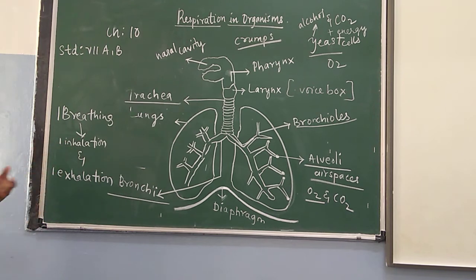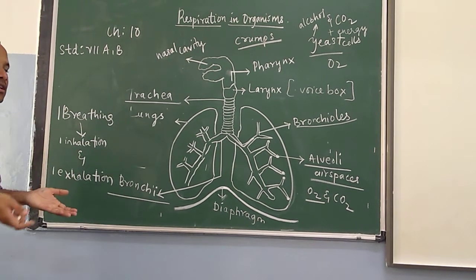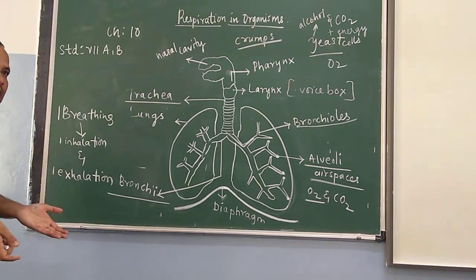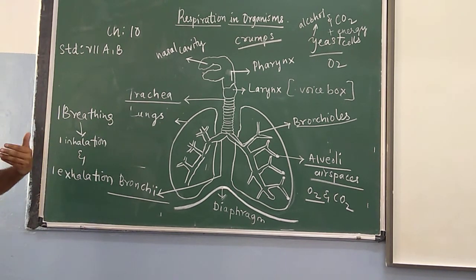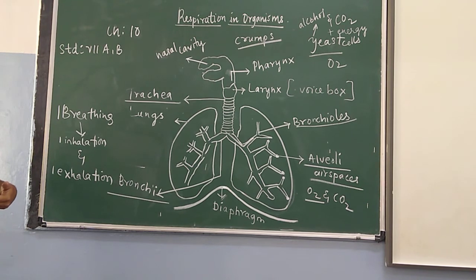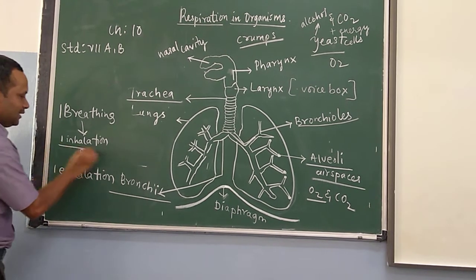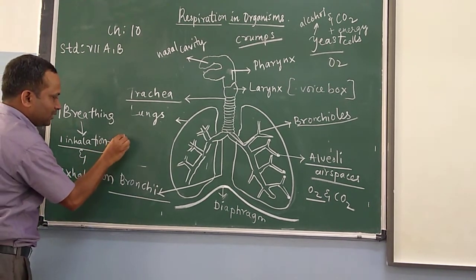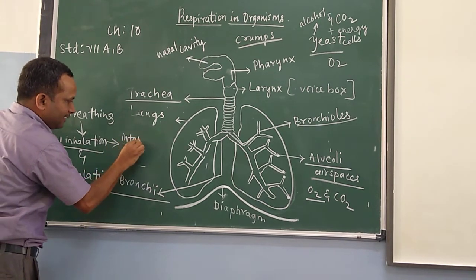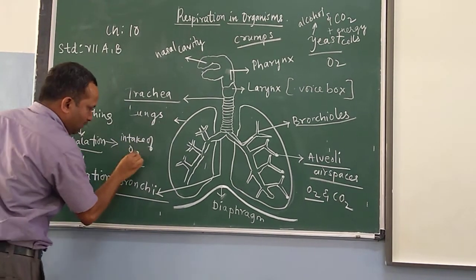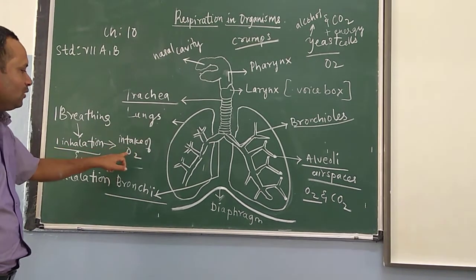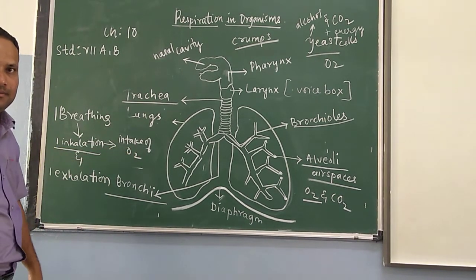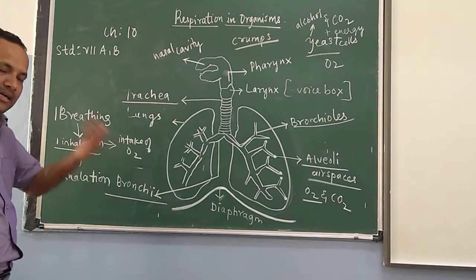One inhalation means I take oxygen-rich air through my nose, through my nasal cavity, through my windpipe, and finally it reaches the lungs, as you know. So inhalation is the intake of oxygen-rich air.